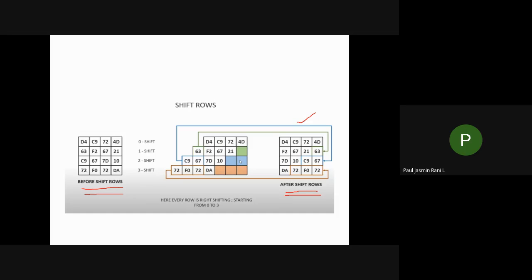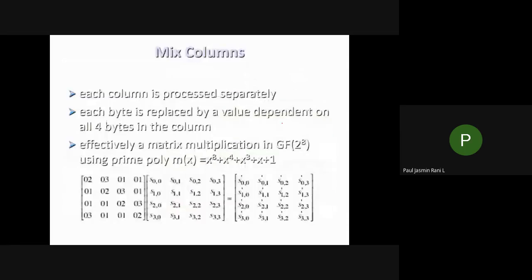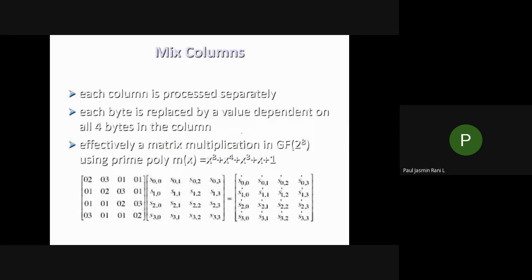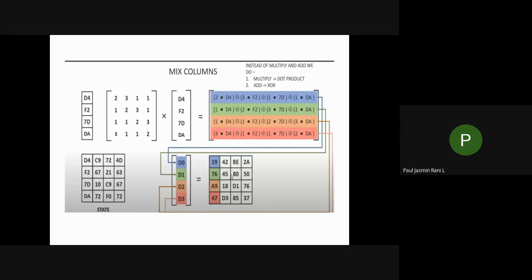And your last step is mix column. Let's see what happens in mix column. This is the last step of each and every round. You have to take this value. Consider the first column, that is D4, F2, 7D, D8. You have to consider this column, and multiply it with your column matrix.